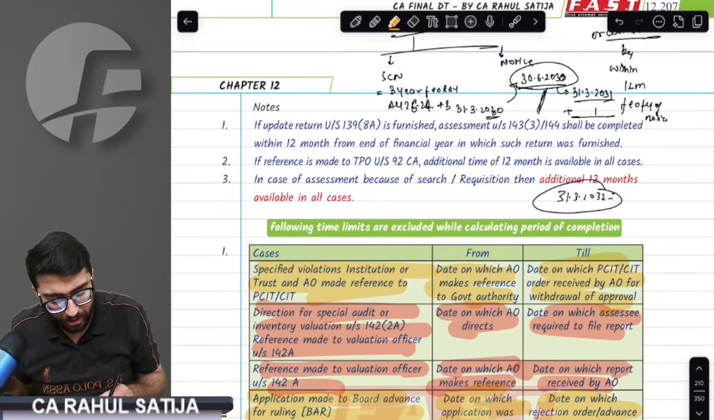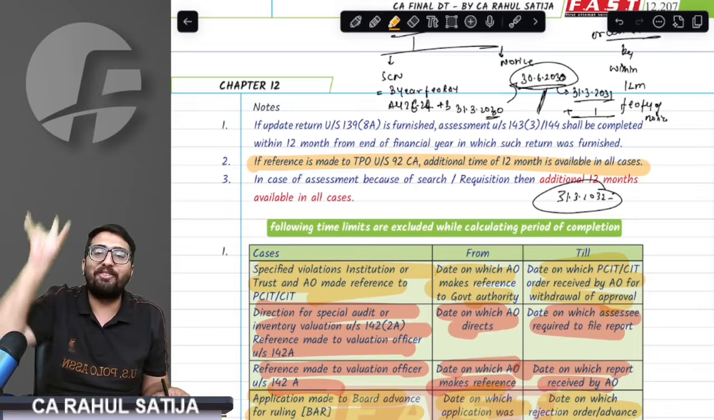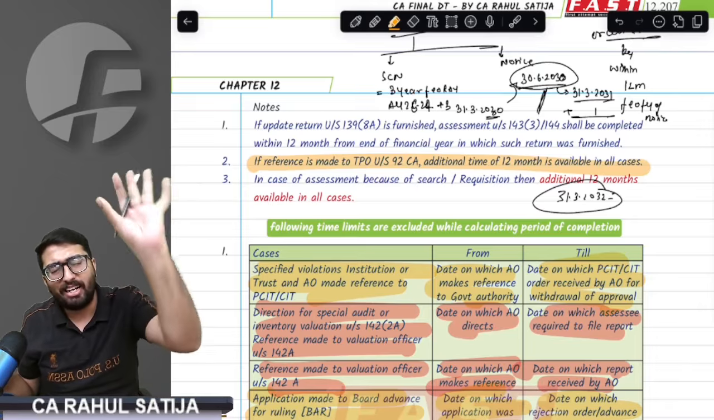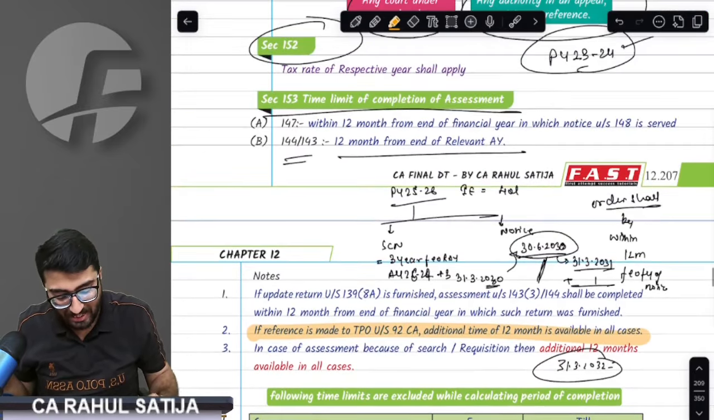Remember, during the proceedings, if any case is referred to the TPO, the Transfer Pricing Officer, you will get a flat 12 months extra. Flat 12 months extra you will be given. Done, sir.